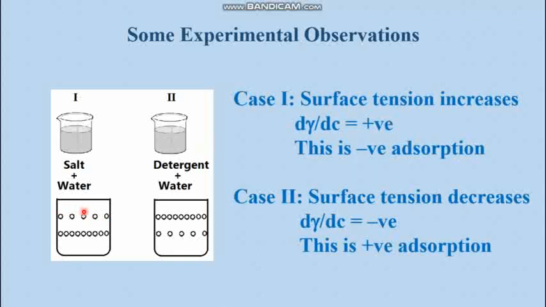Now the value of d gamma by dc, that is, the rate of change in surface tension with increase in concentration, is positive in the case of salt in water. So this is known as negative adsorption. On the other hand, if the rate of change in surface tension with concentration is negative, then it is called positive adsorption, which actually happens in the case of detergent dissolved in water.